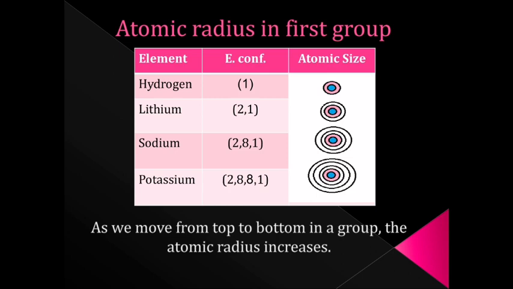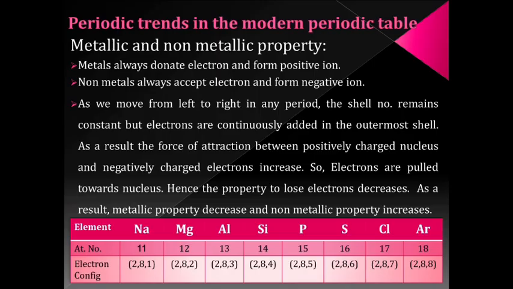If you see their electronic configuration and the atomic number, as we go down the group, the number of shells increases. Hydrogen has 1, lithium 2, sodium 3 and potassium has 4 shells. As the number of shells increases, the distance between the nucleus and the outermost shell also increases. So we can conclude that down the group, the atomic size always increases due to the increase in the number of shells.